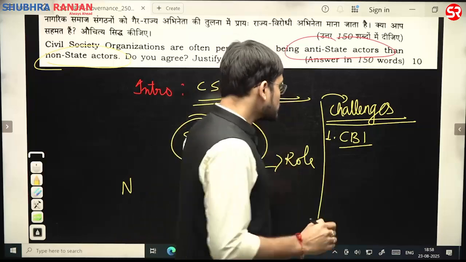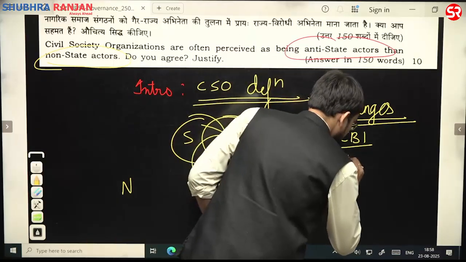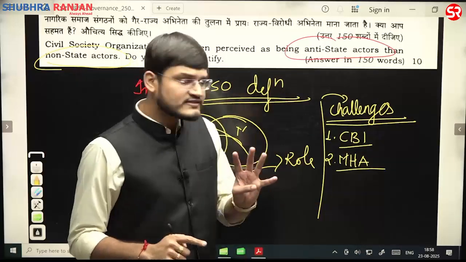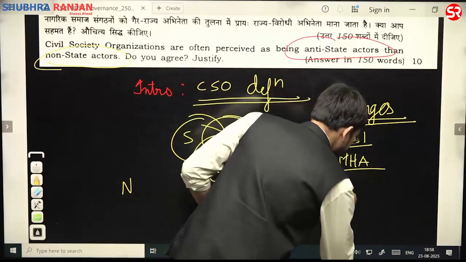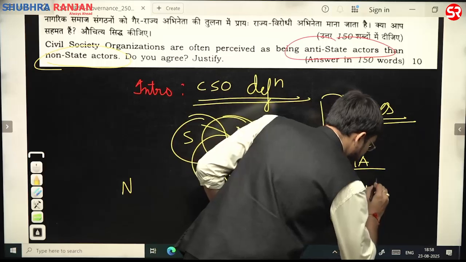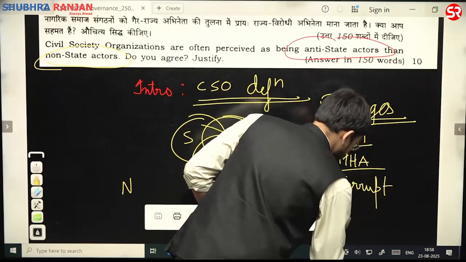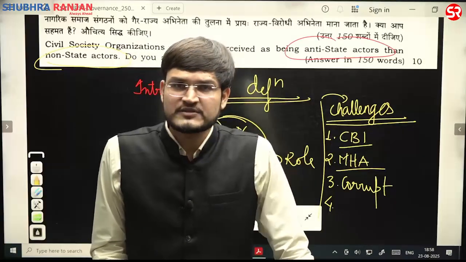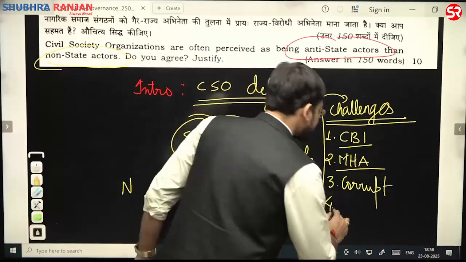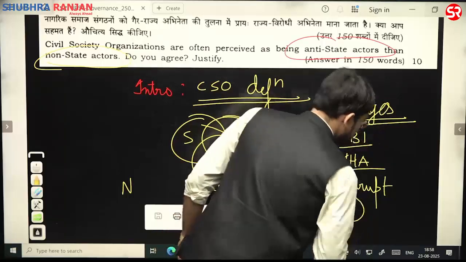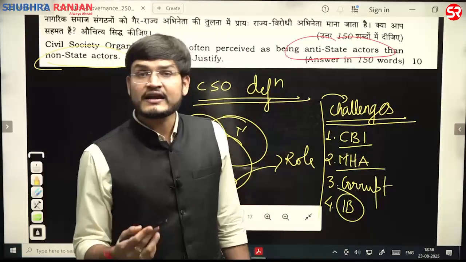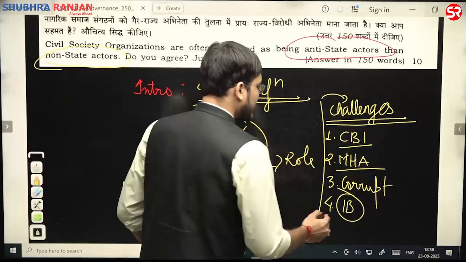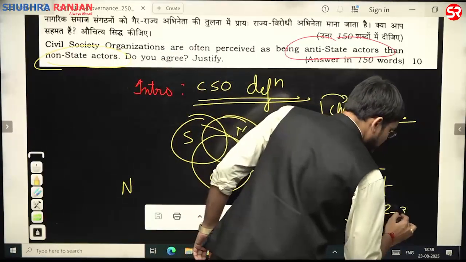Yes, also talk about the Ministry of Home Affairs. The Ministry of Home Affairs says that there is doubt about their genuineness. For example, multiple corrupt activities have been found with respect to the working of these CSOs. Also talk about the IB report, that the proactiveness of multiple CSOs or NGOs is hampering our developmental activities by 2 to 3%.